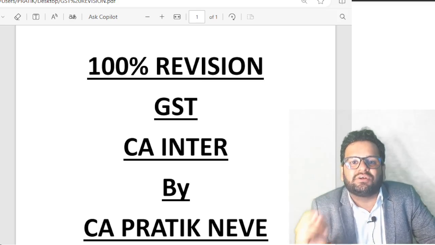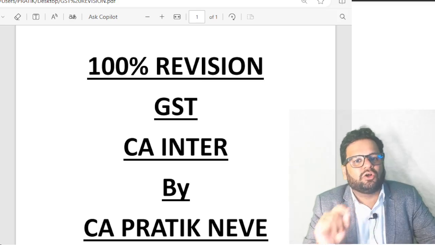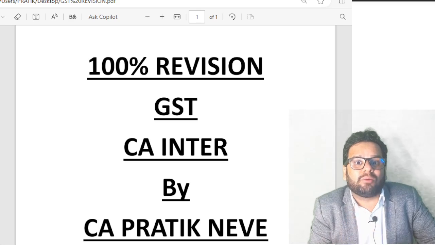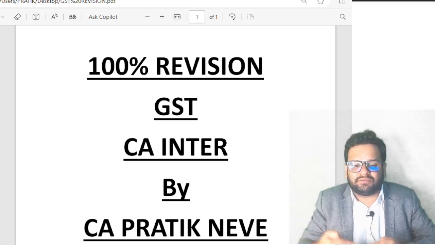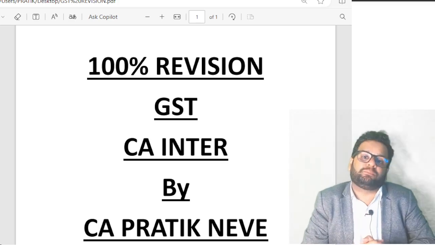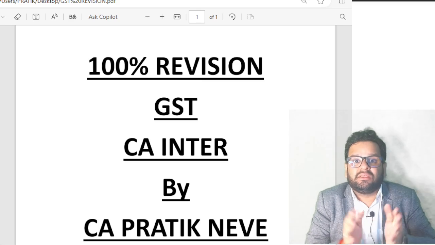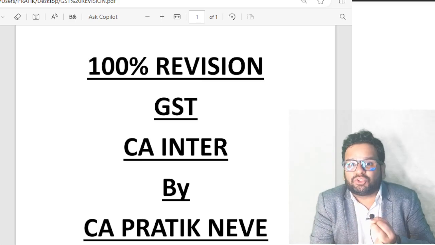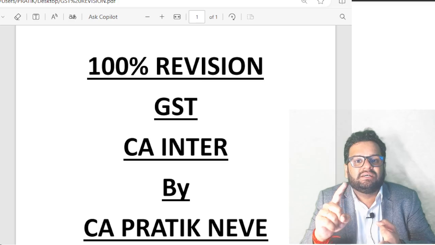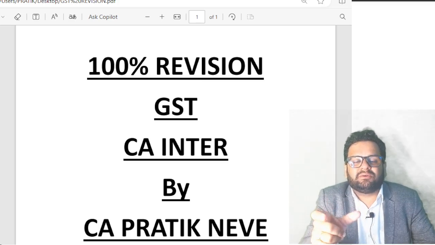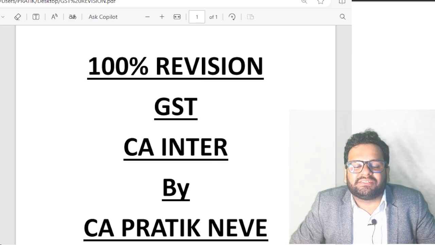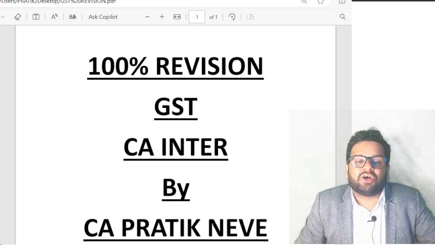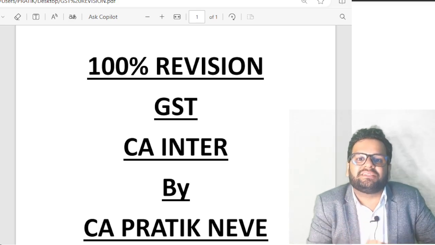It is called the reverse charge mechanism. 9.4 is also talking about reverse charge mechanism, and 9.5 is liability of e-commerce operator when notified services are supplied through e-commerce operator. Which are those notified services? Number 1, accommodation services provided by unregistered person. Number 2, cab services. Number 3, housekeeping services provided by unregistered person. Number 4, restaurant services. And lastly, bus operator services provided by other than company.